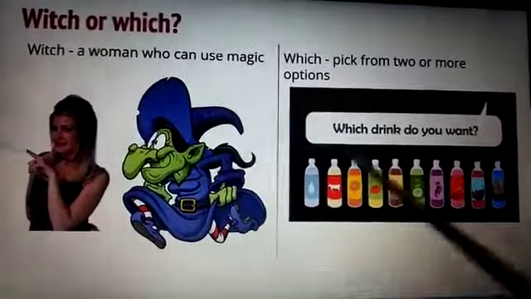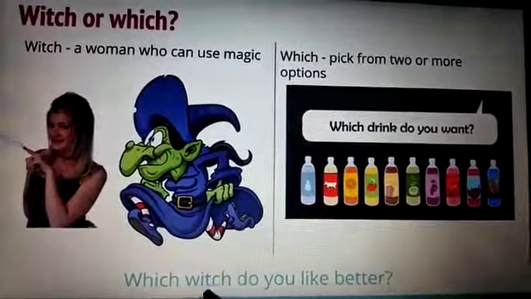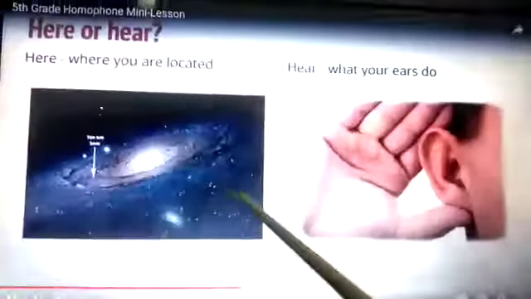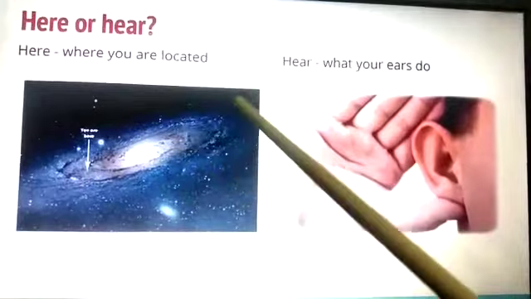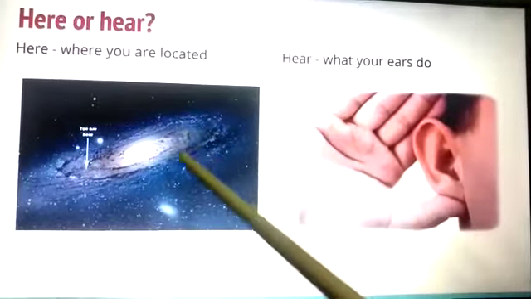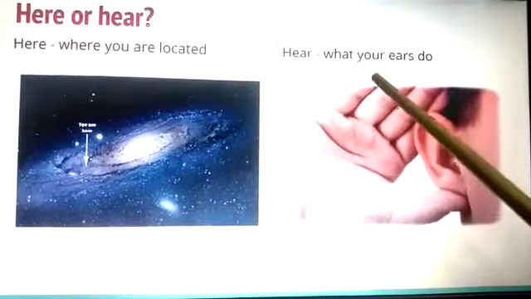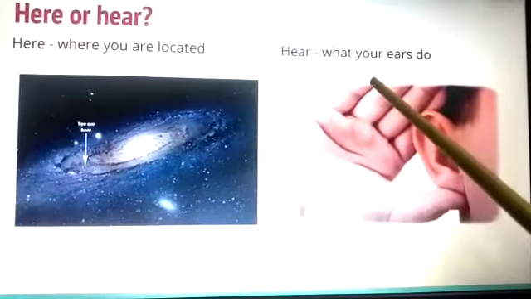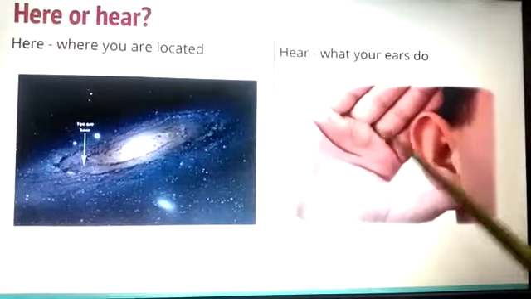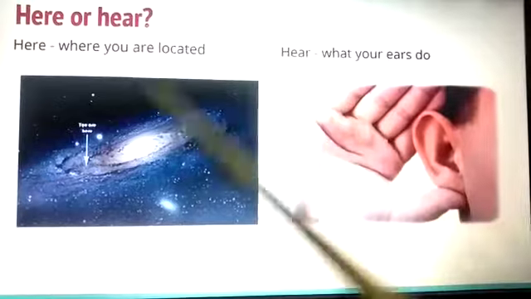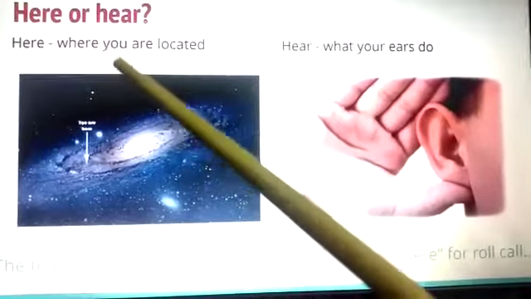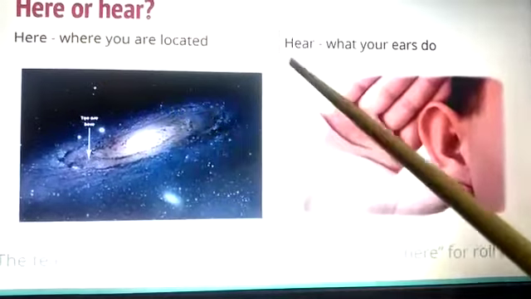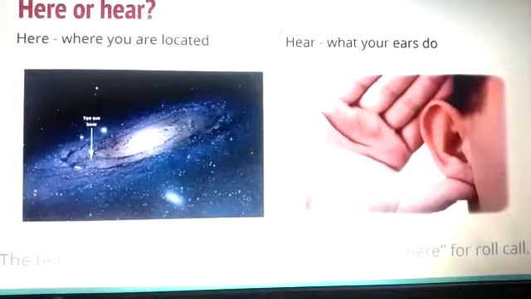Okay, now we will move to the next example. Here or hear? Here tells about your location, and hear is what your ears do. You can hear with your ears. HEAR and HERE both have the same pronunciation, but their meaning is different.